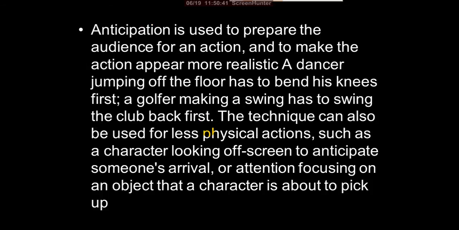Anticipation is used to prepare the audience for an action and to make the action appear more realistic. A dancer jumping off the floor has to bend his knees first. A golfer making a swing has to swing the club back first. The technique can also be used for less physical actions, such as a character looking off screen to anticipate someone's arrival, or attention focusing on an object that a character is about to pick up.